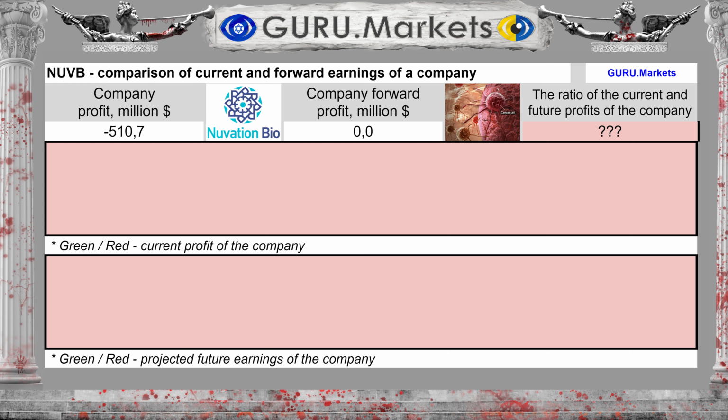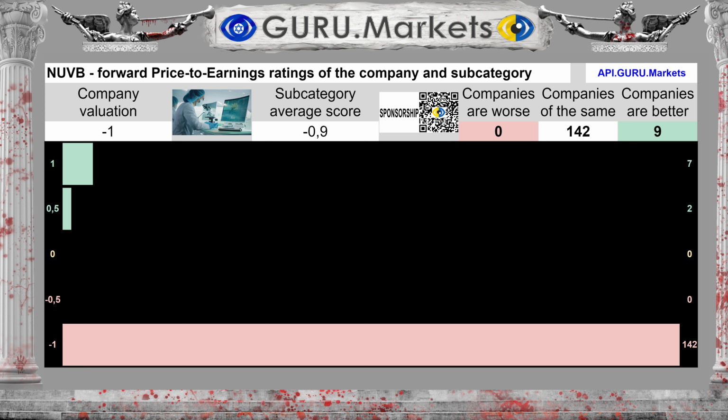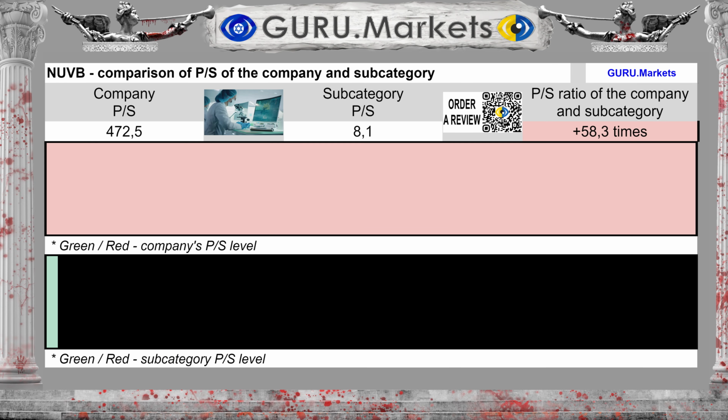Future earnings for the next 12 months are unknown. And this is very negative for the company's price. Assessment of projected future profit indicators in comparison with companies in the subcategory: Bad, -1 point.